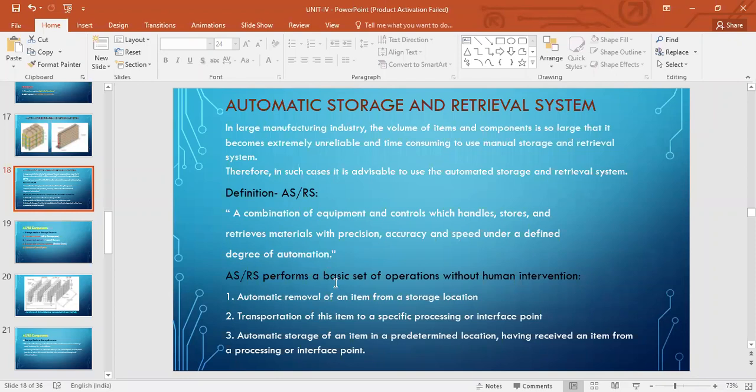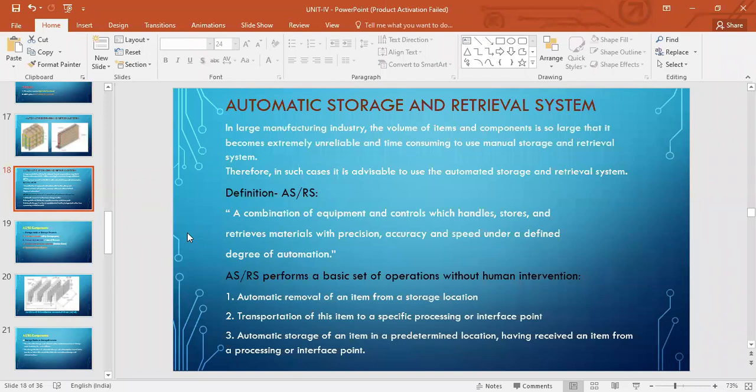What are the basic set of operations? Removal of an item from a storage location, transportation of this item into a specific processing or interface point, and then storage of an item in a predetermined location, having received an item from a processing or interface point. As I told you, right, they will take it from some department. So that is an interface point. Like, for example, they're taking it from inspection. After inspection, you're taking that part, you're handling it. Now you will take it to your storage location.